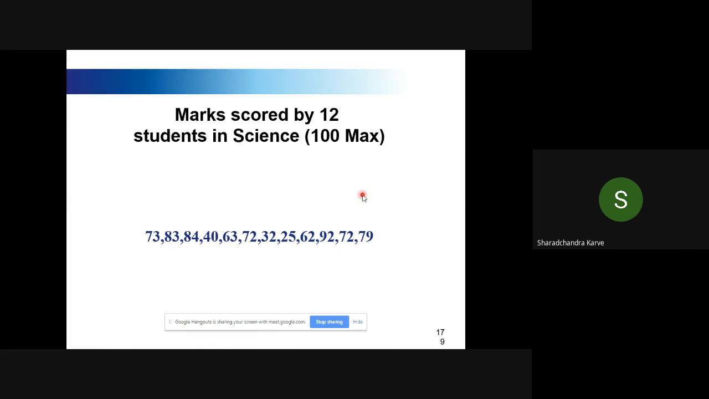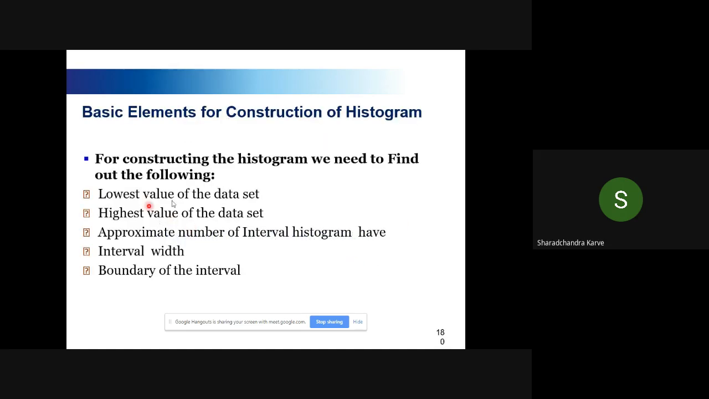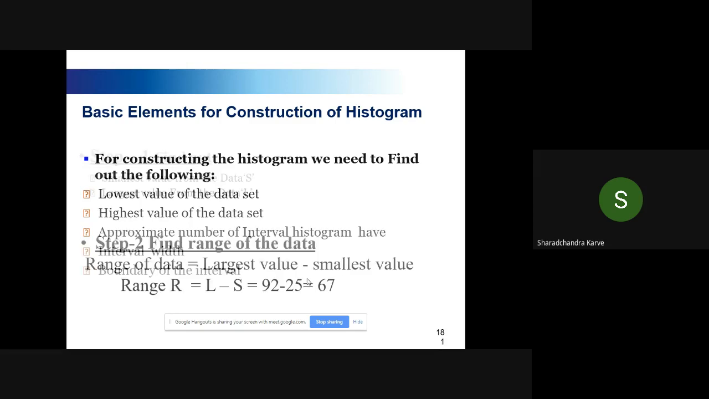So how do we construct a histogram? Let us look at an example. These are the marks scored by 12 students in science out of 100. First find the lowest value and the highest value. Then based on that, you decide the maximum number of intervals required, then the interval width, and then you draw the frequency. That is how a histogram is done.